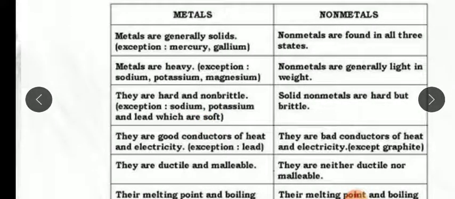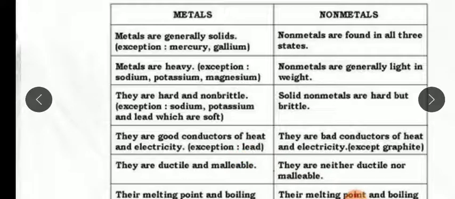Solid non-metals are hard but brittle, meaning they can break down. Metals are good conductors of heat and electricity, which can easily pass from one end to the other, except lead. Lead we use in pencils also.